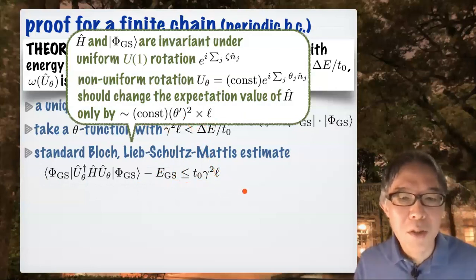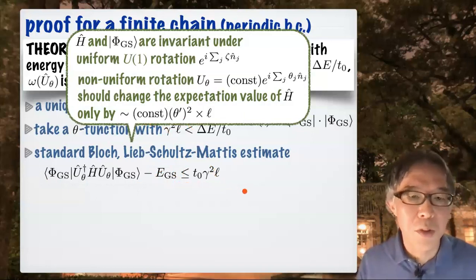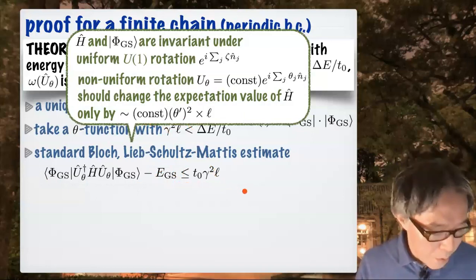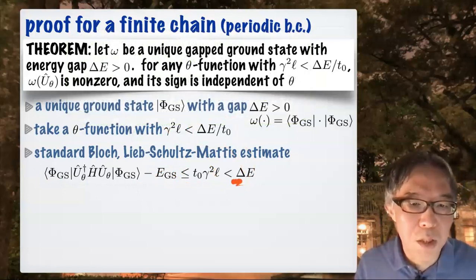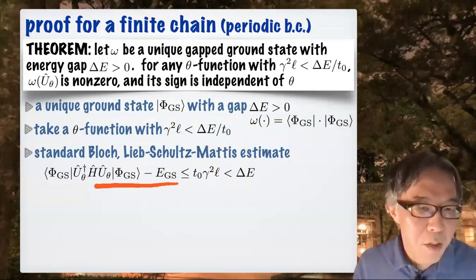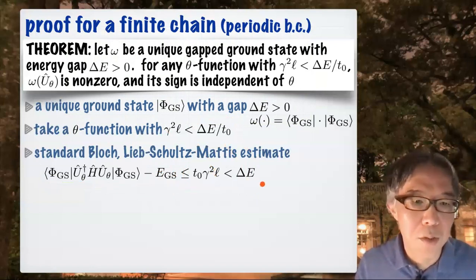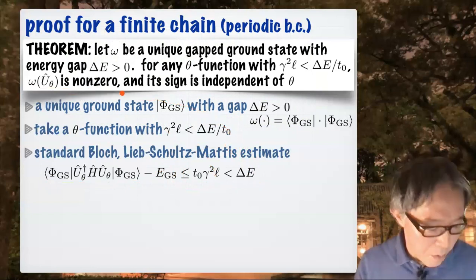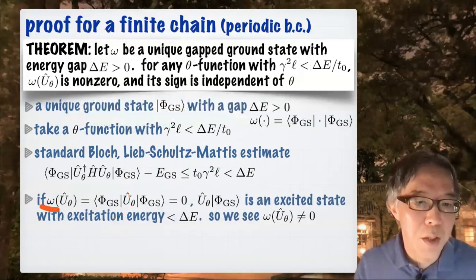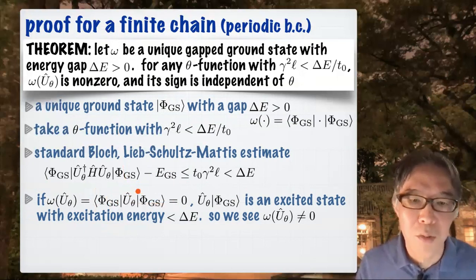Okay, so this is a very standard Lipschitz-type estimate. Very easy to prove. Because of this assumption, we see that this energy difference is upper bounded by delta E. Now, I want to show that this omega u is not zero. So I assume that omega u is zero. What does this mean? Well, this means that the inner product of the ground state and U phi ground state is zero.